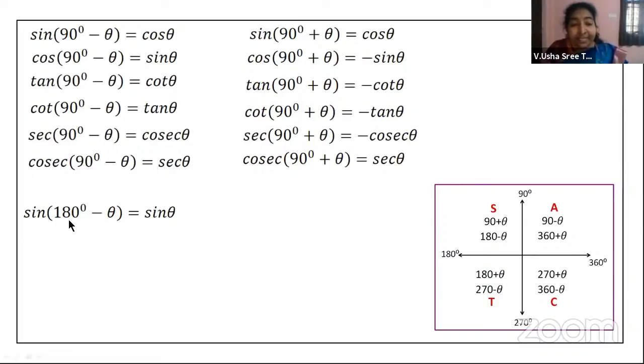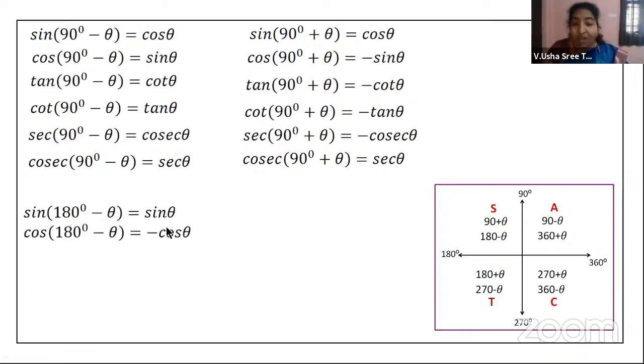But 180 is 2 into 90. So it is an even multiple of 90. When you have an even multiple of 90, you will get the same function as your answer. If it is an odd multiple of 90, you will get a co-function, or if you have a co-function, you will remove that co-function and write. So this is a simple logic, right? So if it is an odd multiple, co-function, or if you have a co-function, remove and write. If you have an even multiple, then you will get the same function.